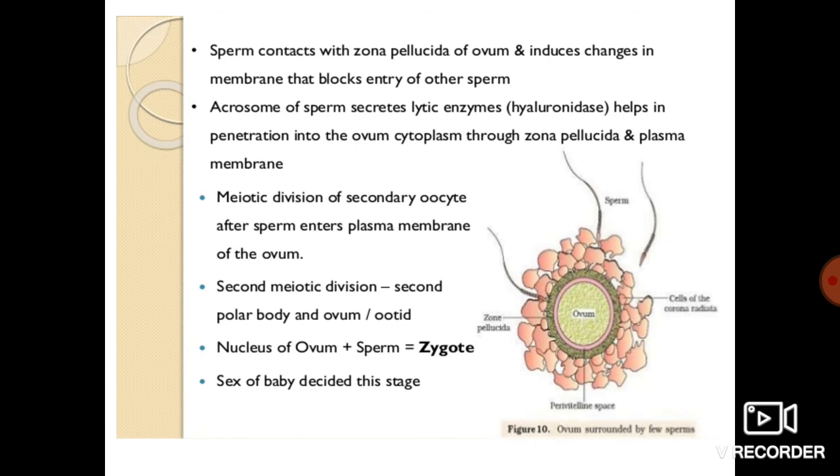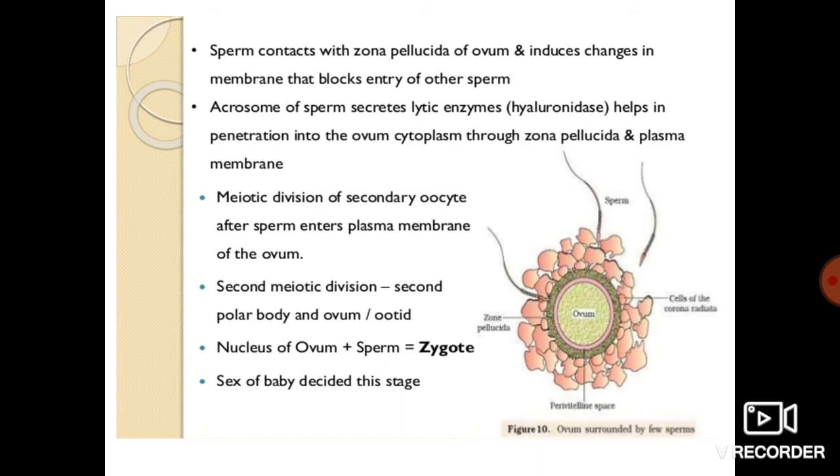The nucleus of the ovum plus sperm is equal to zygote. This is very important, students. Just see here: the second meiotic division of the secondary oocyte will continue as the sperm enters the ovum, leading to the formation of the secondary polar body and ovum. The nucleus of the ovum plus sperm will form the zygote. Now, the sex of a baby is decided at this stage. So at this stage only, the sex of the baby is being decided.